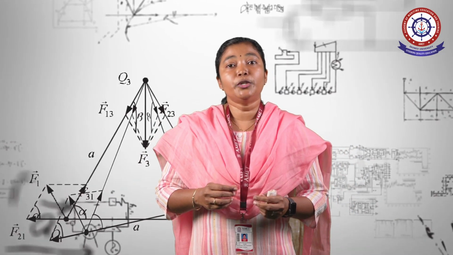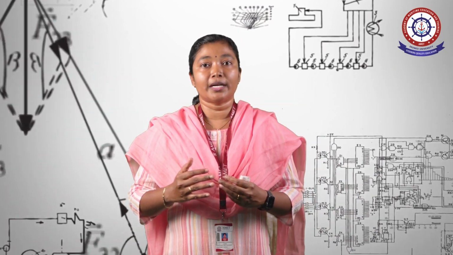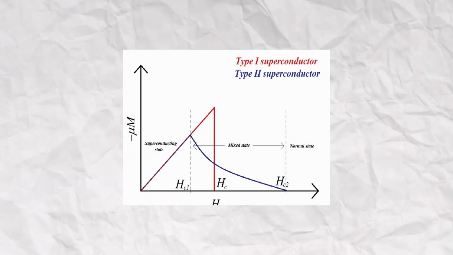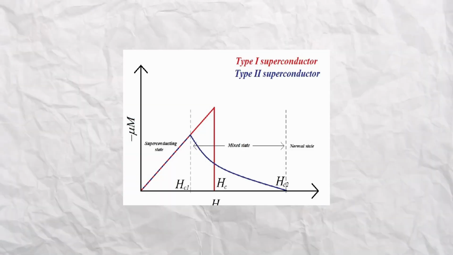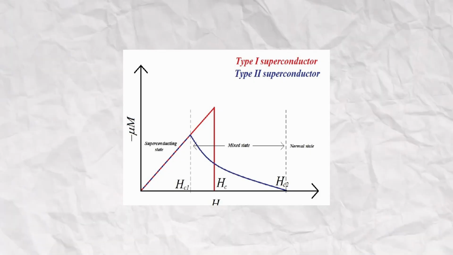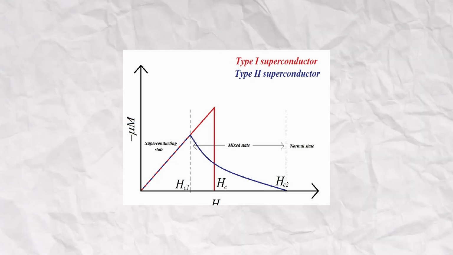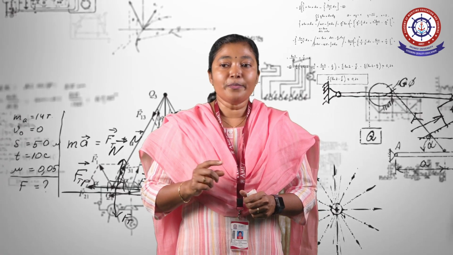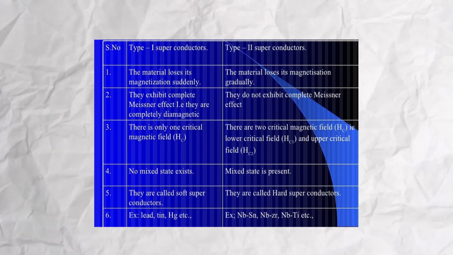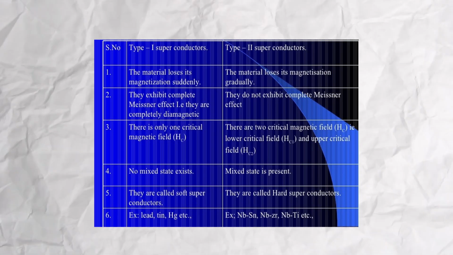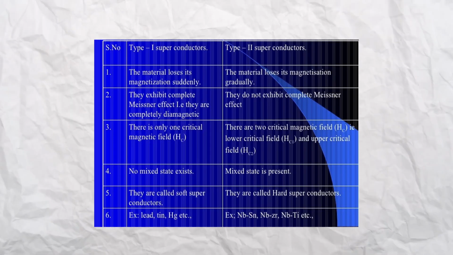Next, we need to know about the classification of superconductors. We have two kinds of superconductors, type 1 and type 2. In this figure, the red line represents type 1 superconductors and the two dotted lines represent type 2 superconductors. For type 1, the material loses its magnetization suddenly, while for type 2 the magnetization is gradually reduced or lost.